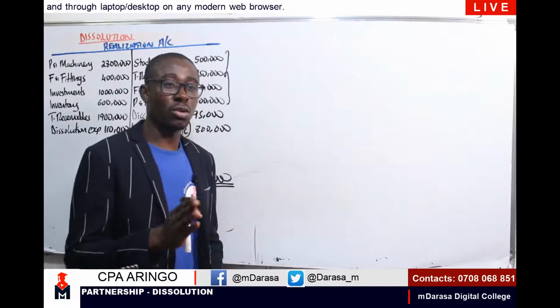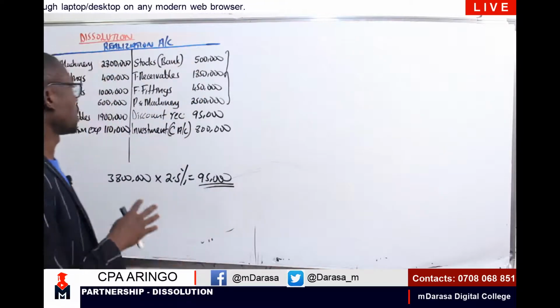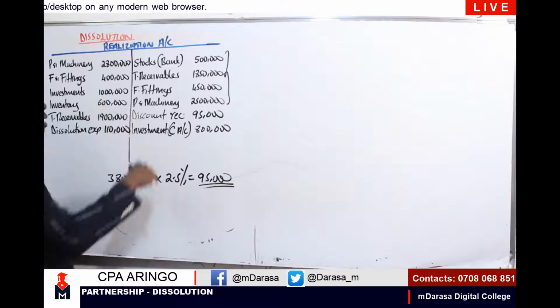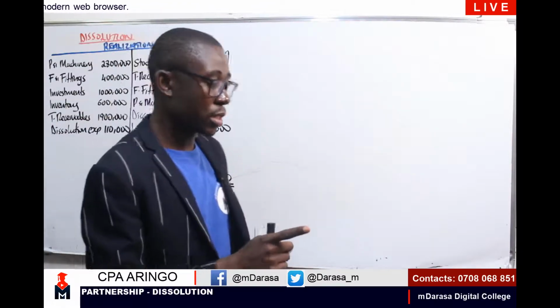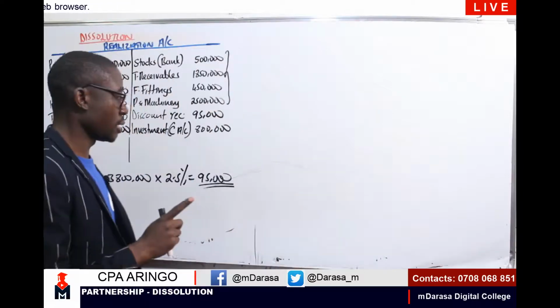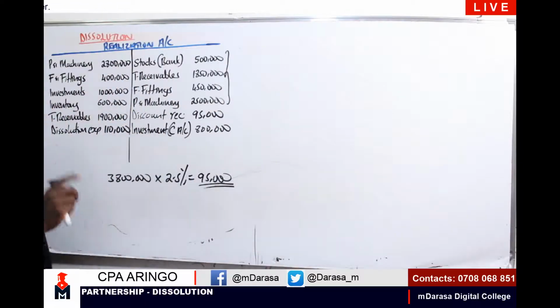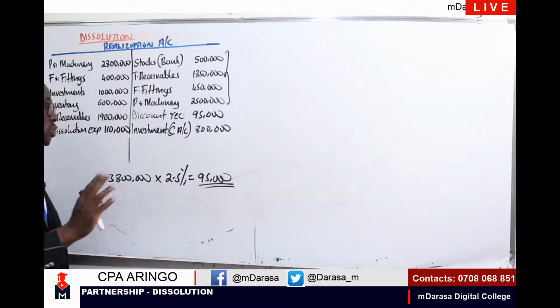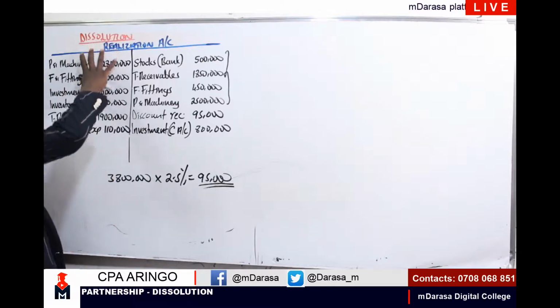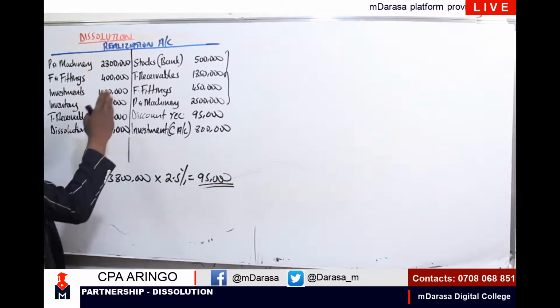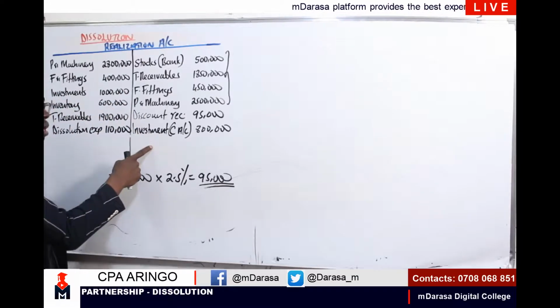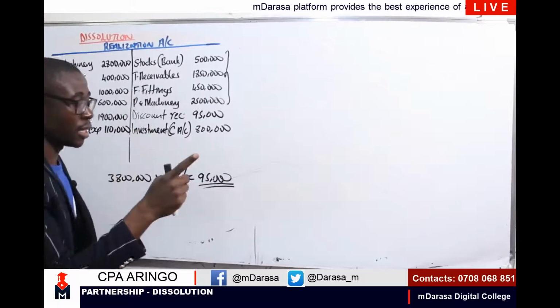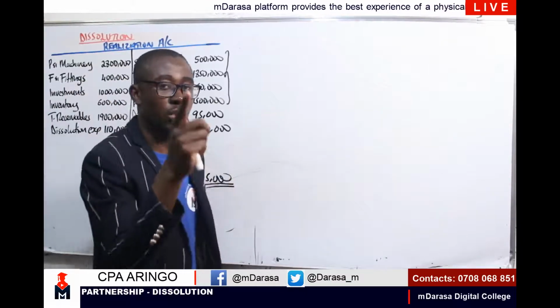Whenever you are preparing your realization account, in the event that my debit side is more than the credit side, my balancing figure will be on the credit side, and that indicates that we had a loss on dissolution.